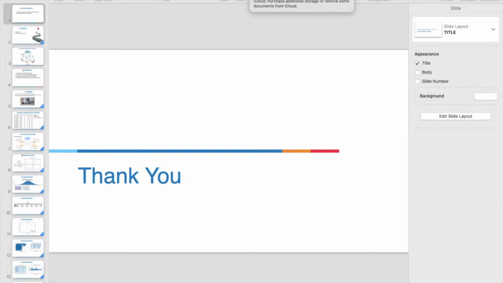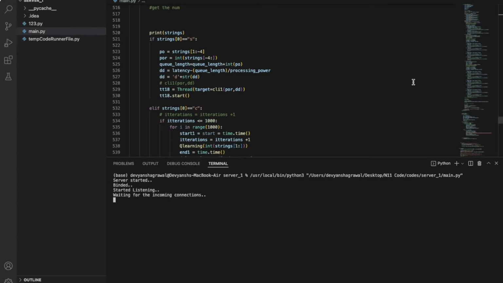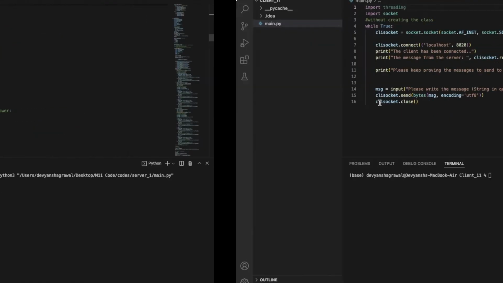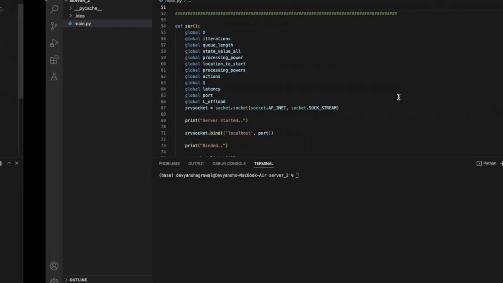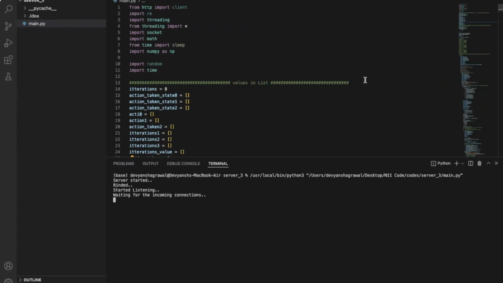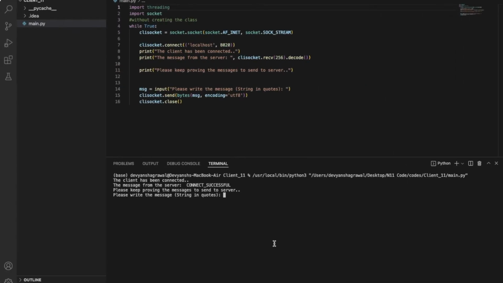Now the implementation part. Here we have server 1, that is fog node 1, and we are starting it. The code is written in Python. We are even using parallel computing, and basically we are using Q-learning. Let's say that according to the Poisson distribution, it is sending 890 packets to server 1 because it is the client of server 1.